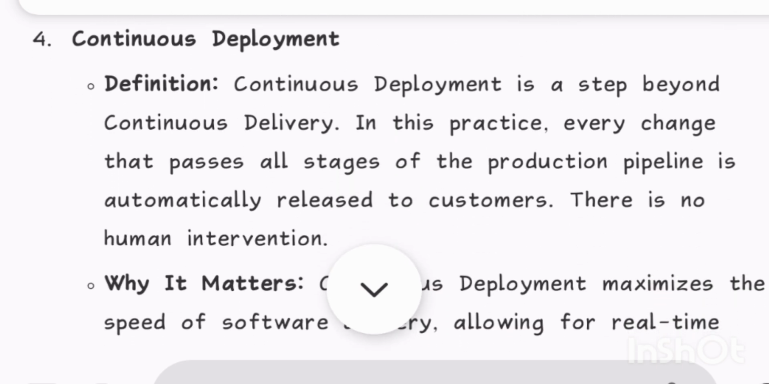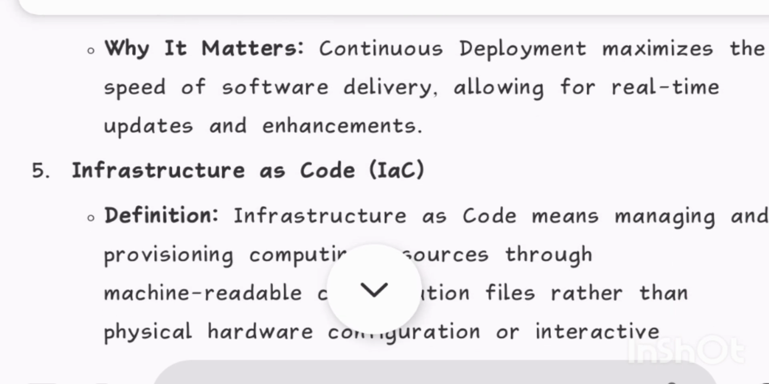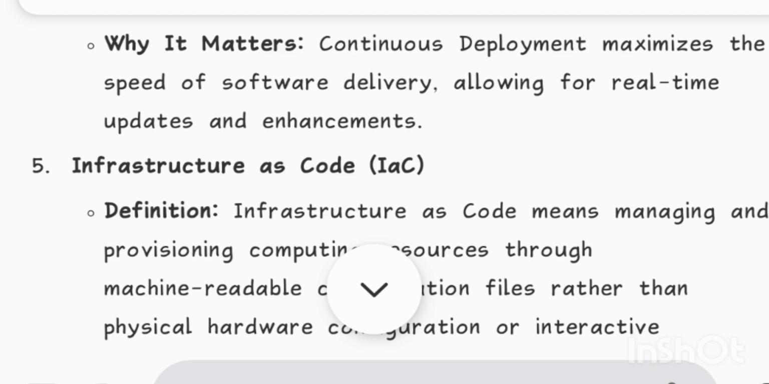4. Continuous deployment. Definition: continuous deployment is a step beyond continuous delivery. In this practice, every change that passes all stages of the production pipeline is automatically released to customers. There is no human intervention. Why it matters: continuous deployment maximizes the speed of software delivery, allowing for real-time updates and enhancements.